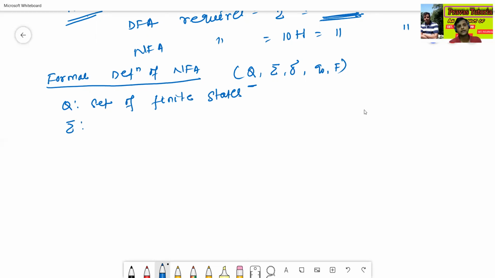Here Σ is the input alphabet. δ is the transition function.